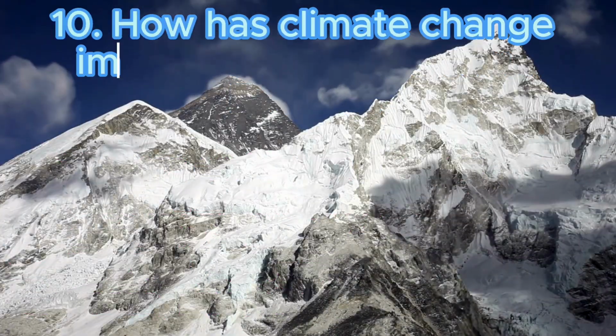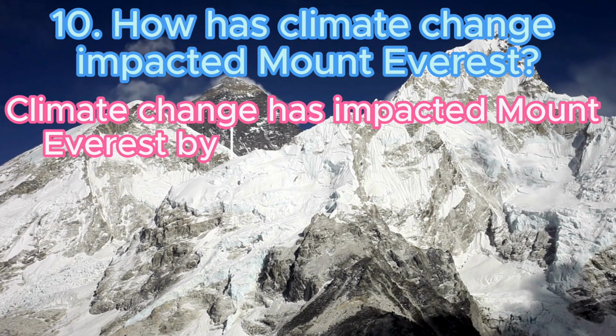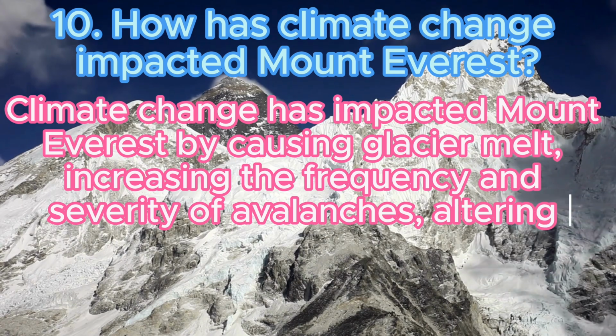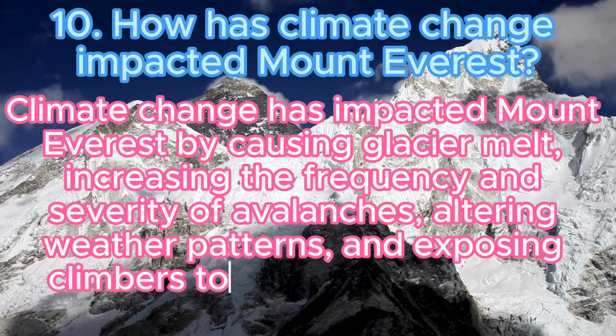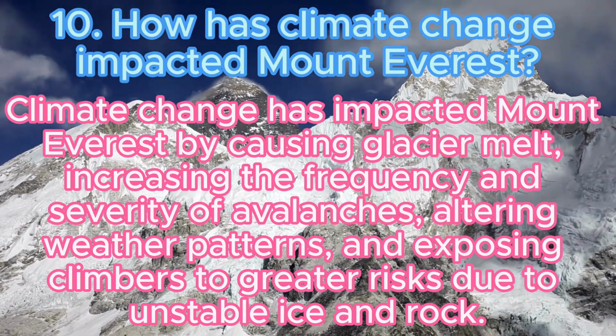10. How has climate change impacted Mount Everest? Answer: Climate change has impacted Mount Everest by causing glacier melt, increasing the frequency and severity of avalanches, altering weather patterns, and exposing climbers to greater risks due to unstable ice and rock.